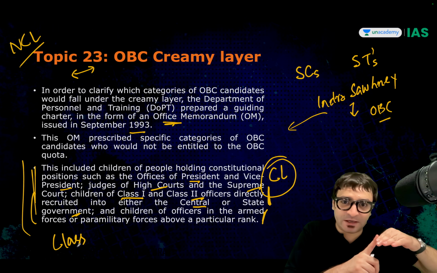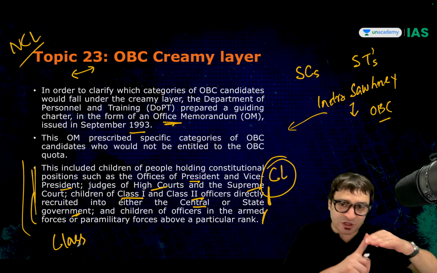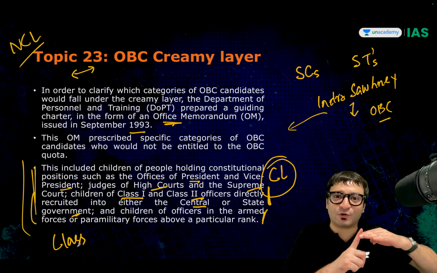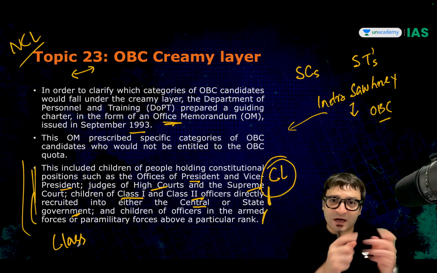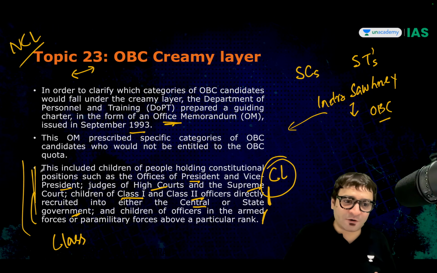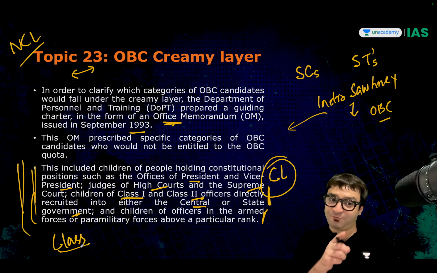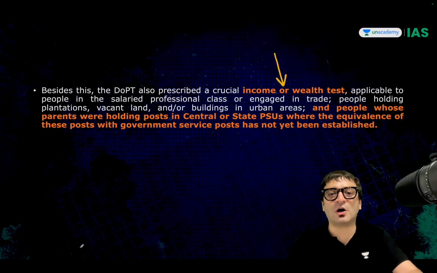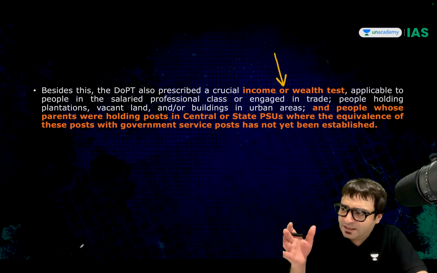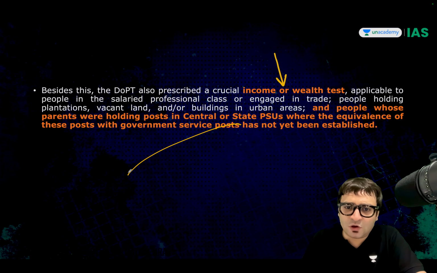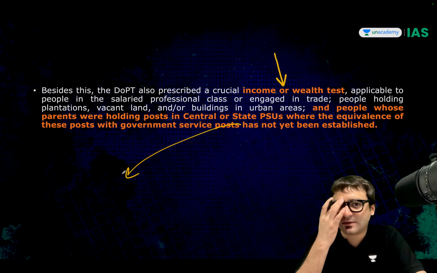Vice President of India, you will not get the benefit. Judges of the Supreme Court, judges of the High Court, class 1, class 2 officers, rank of colonel or above in the army. So we are not talking about your income, we are talking about your class. And if you belong to this class, you will not get the reservation benefit. But similarly, there are people who are working in central or state public sector undertakings.